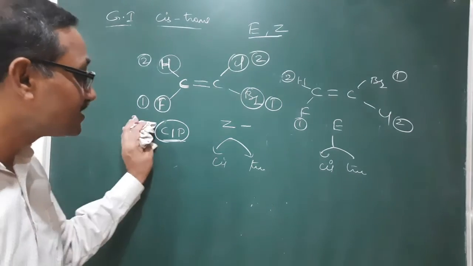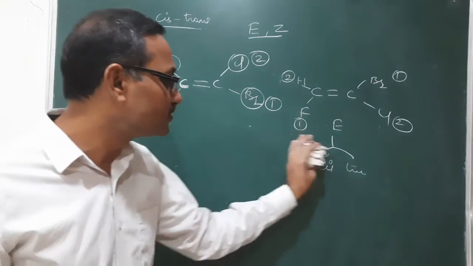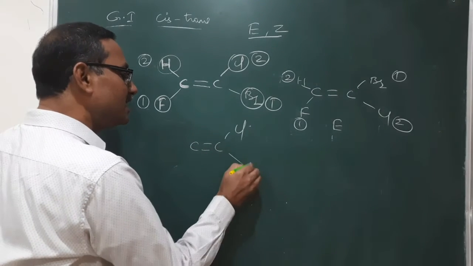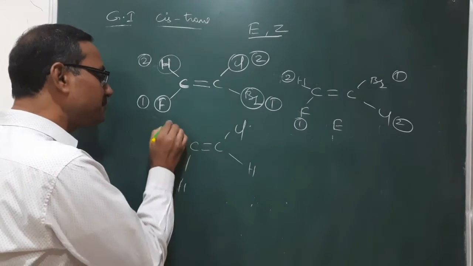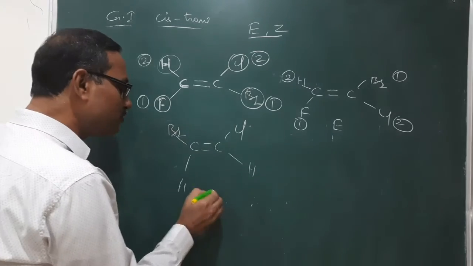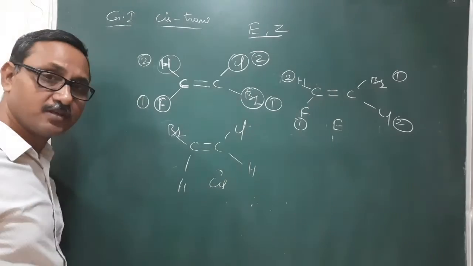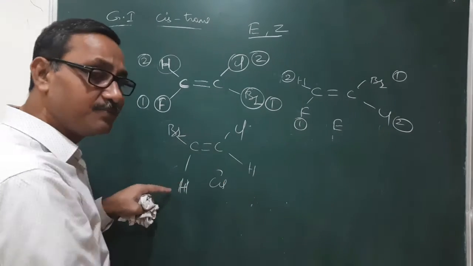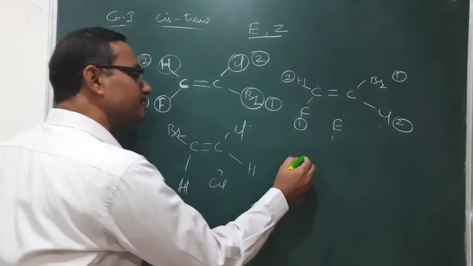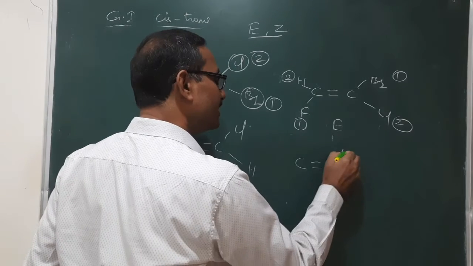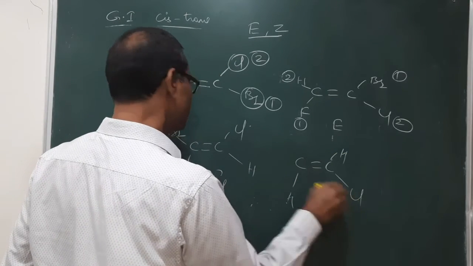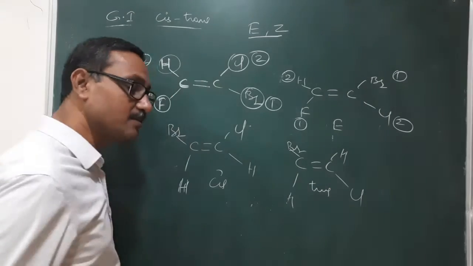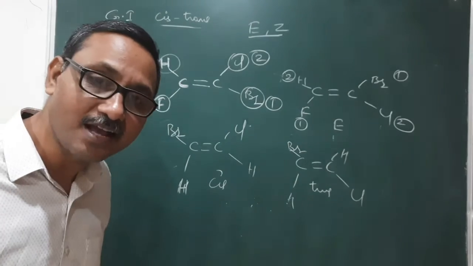Now I am taking such a type of example, you see. Now here C double bond C, here Cl, H, and H, Br. In this case we can write it as cis also, because these similar groups are at the same side of the double bonded carbon, that's why it is cis. Here C double bond C, here H, H, here Cl, Br, it is trans. It is cis, that is trans.